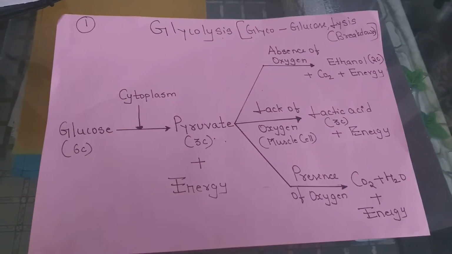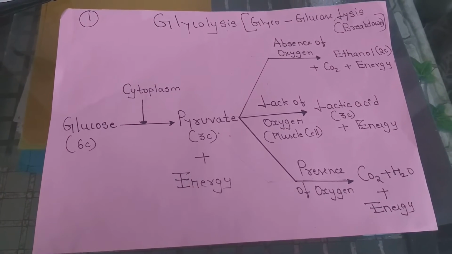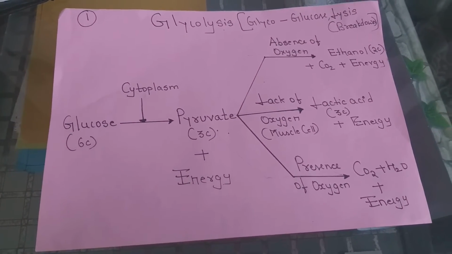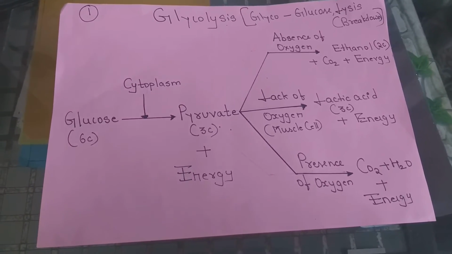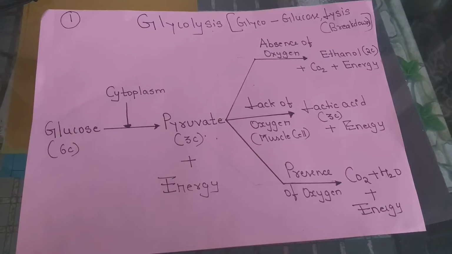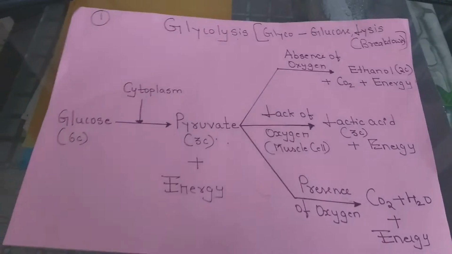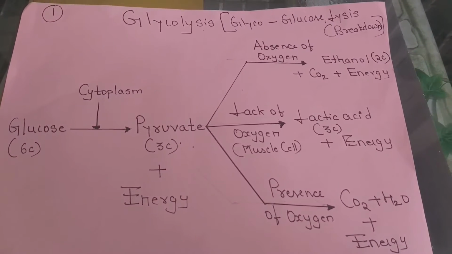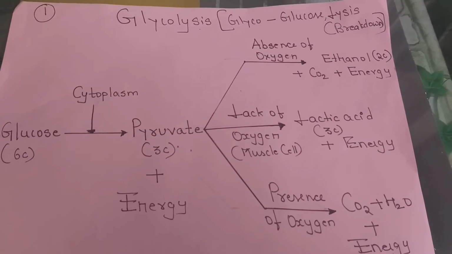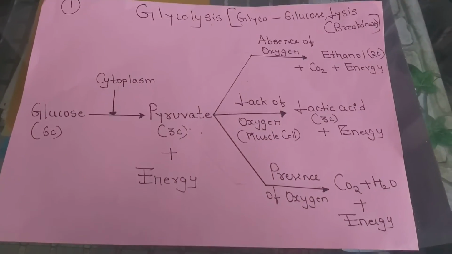Of course, we need not go into detail of these cycles in 10th standard. In 11th standard you will have the detail of that. So remember only this much: there are three pathways with the help of which energy release and utilization occurs, and these pathways are glycolysis, Krebs cycle, and electron transport system. Electron transport system is also called oxidative phosphorylation.